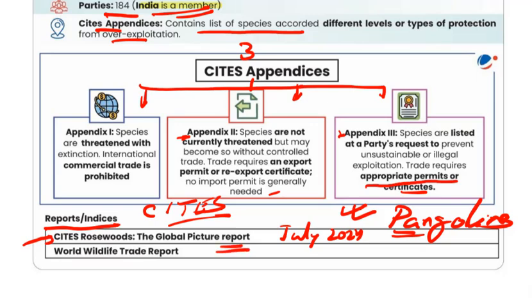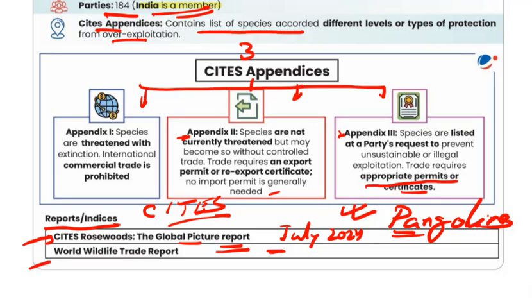It has also been highlighted that the release of this report marks a significant step towards the sustainable governance of forest resources. It also emphasizes the collective responsibility to protect these valuable species for future generations.